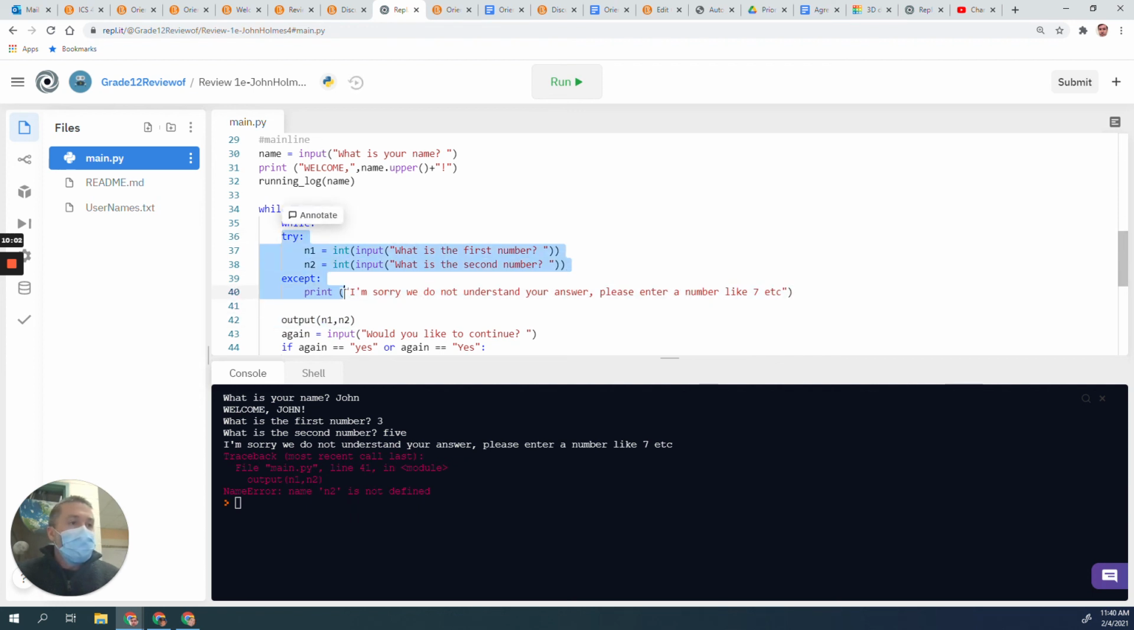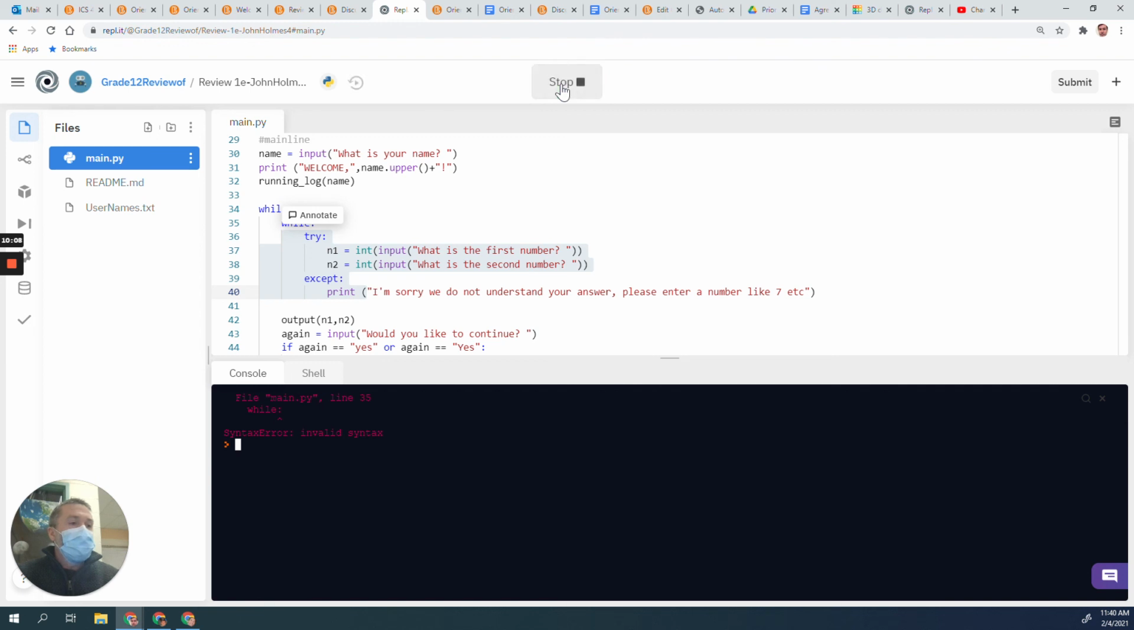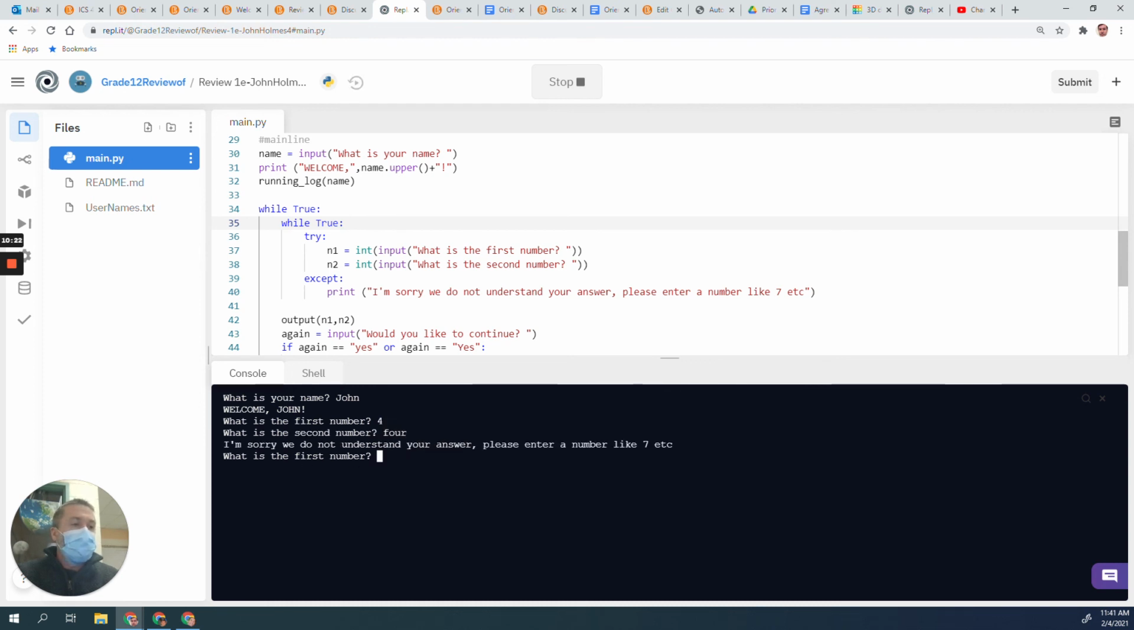All this code. Right, so if I try that, oh no, just while true. First number, if I make a mistake, I'm sorry, I do not understand your answer. Please enter a number like 7. What is the first number? I'll go 3 to 8.